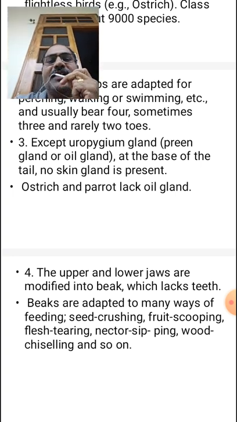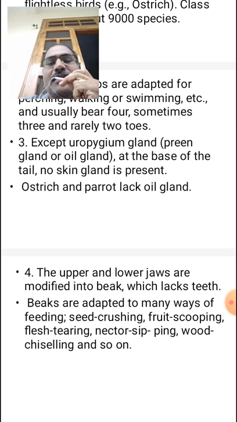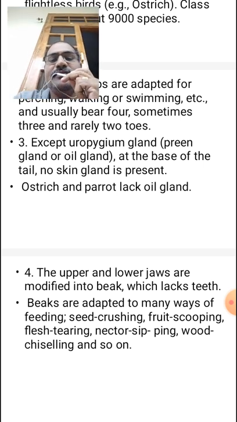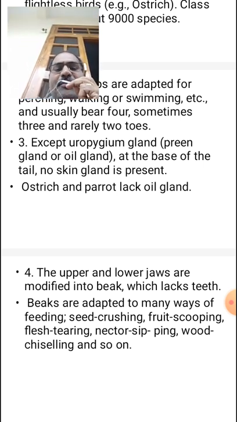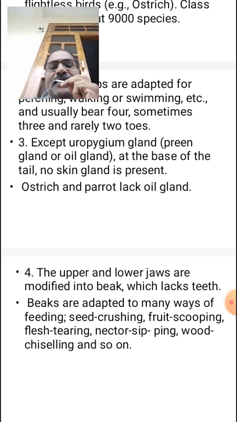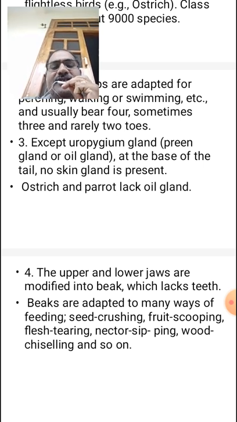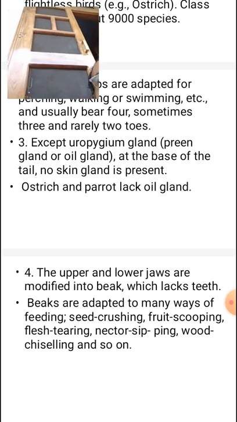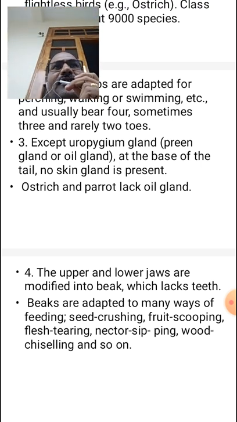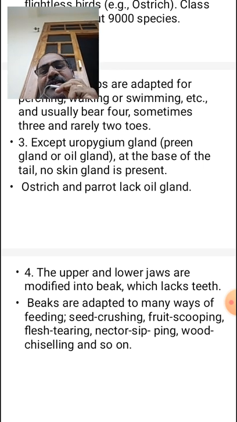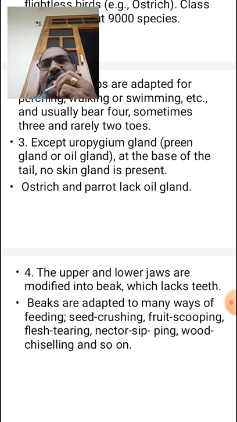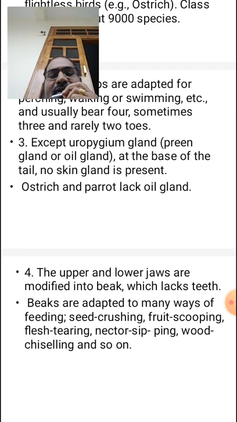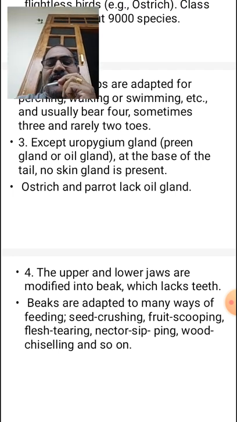The study of the aves is called ornithology. The upper and lower jaws are modified into a beak, which lacks teeth. In modern birds there are no teeth, but ancient birds contained teeth in the jaws.